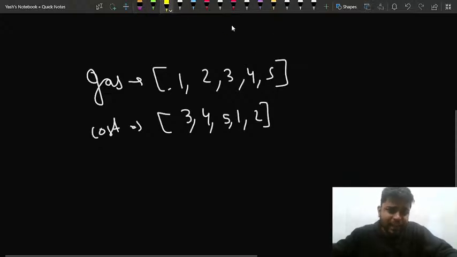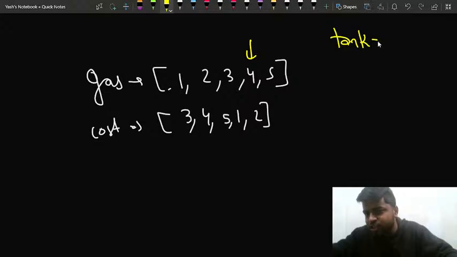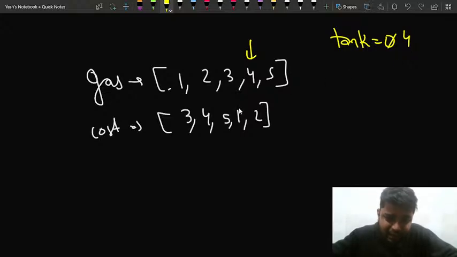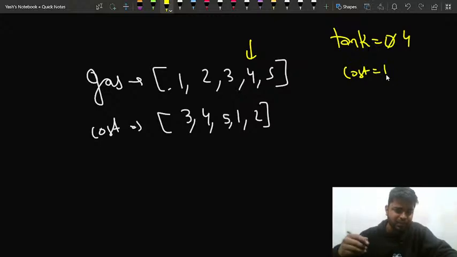Now next up, what if I start from here? My tank initially was 0. Now I am starting from this particular station, that is 4. So my tank is 4. The amount of gas I require, the cost, is 1. So I can simply spend it, and I can move to the next station.